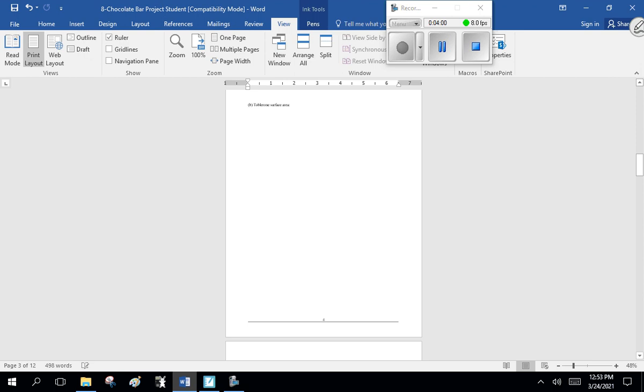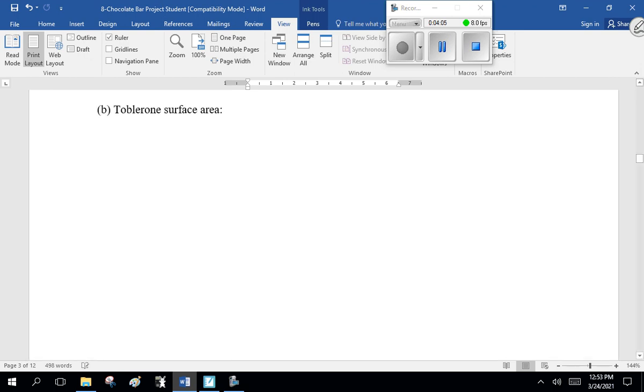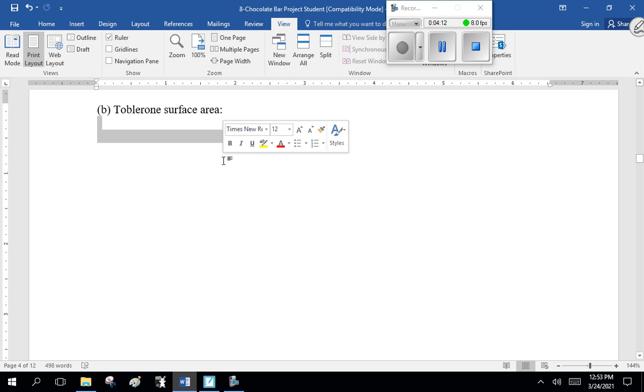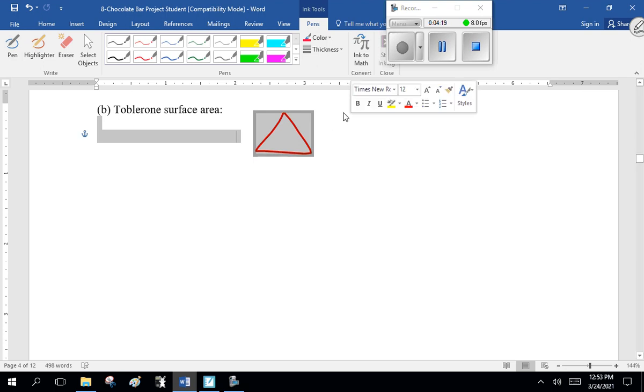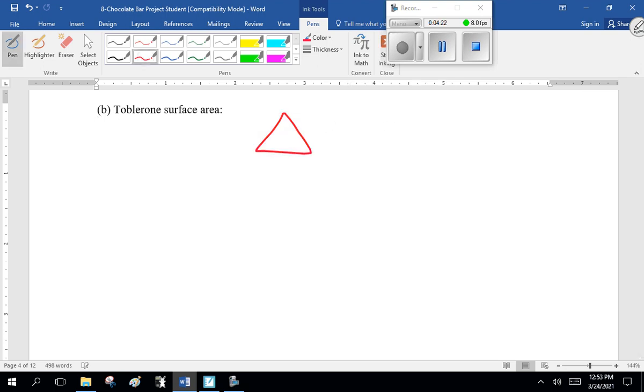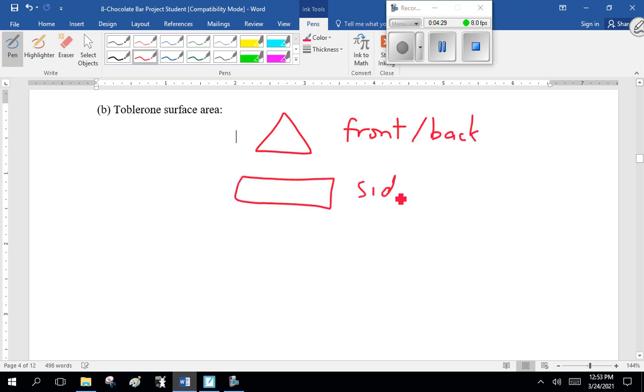Now, the next one is the Toberlong surface area. So, 1B, what's the surface area? So you go back to your net, and you've got your front and back. And you've got your sides, 3 of them, all right? So calculate the surface area for that.